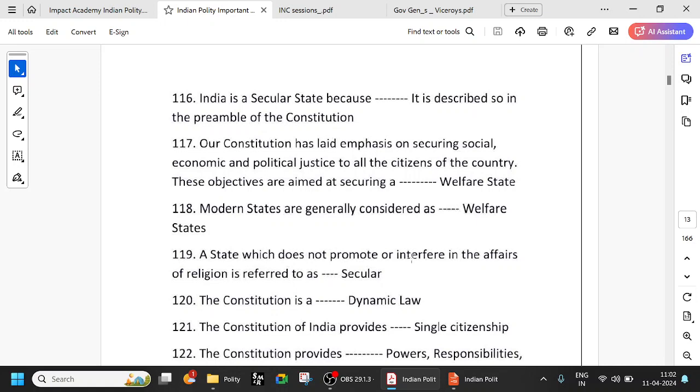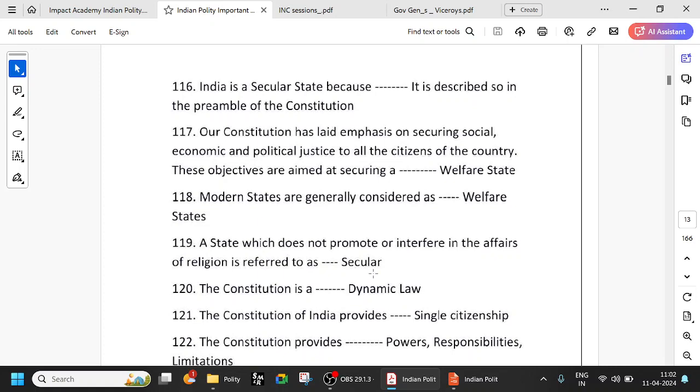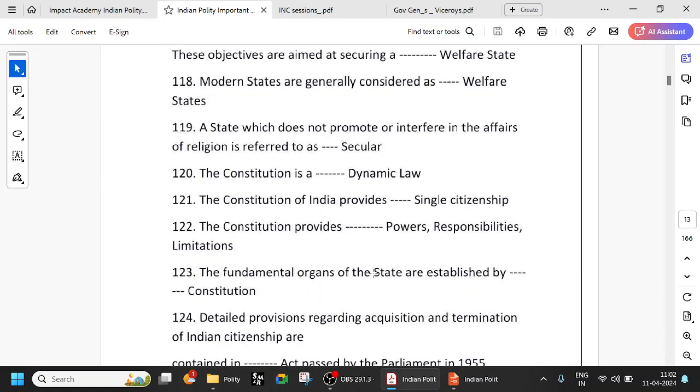A state which does not promote or interfere in the affairs of religion is referred to as secular. Usually, this is the kind of secularism that is followed in the United States and some of the European countries, where the state does not promote or interfere in the affairs of religion. But in Indian secularism, you cannot say that the state does not interfere. It is more like the state treats all religions equally.